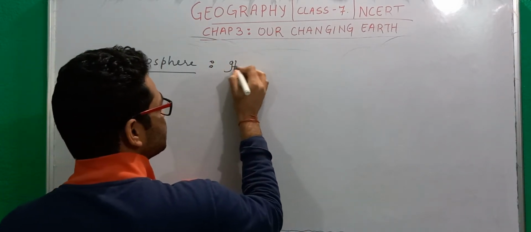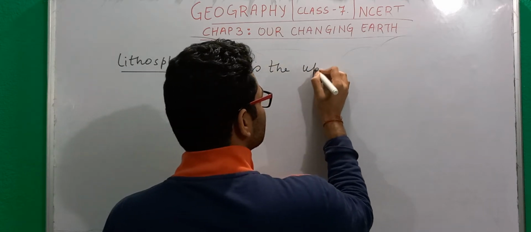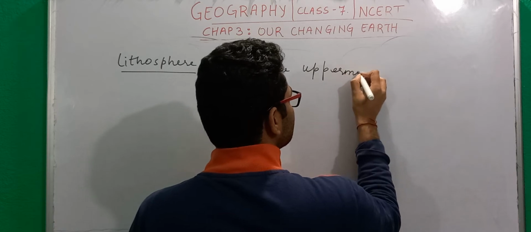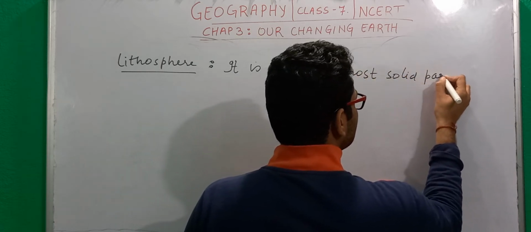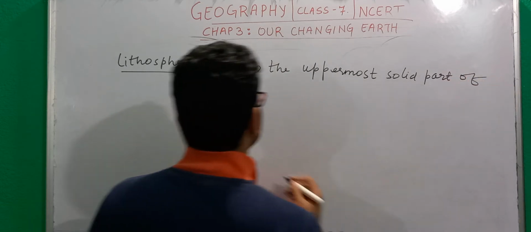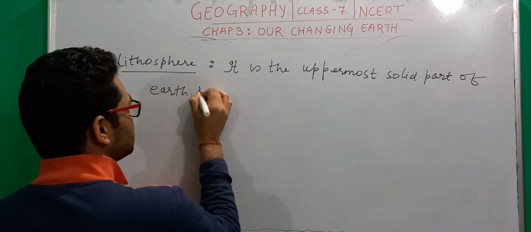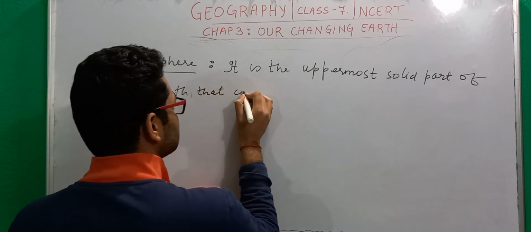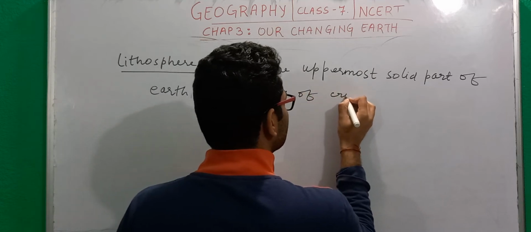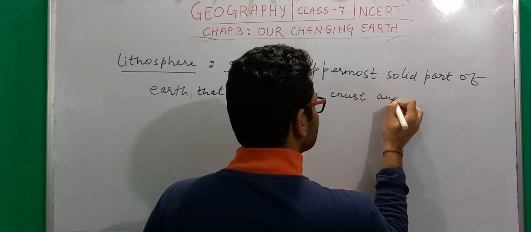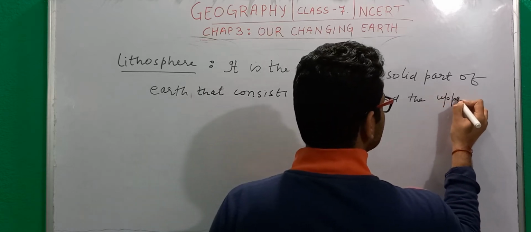Lithosphere is the uppermost solid part of earth that consists of crust and the upper mantle.